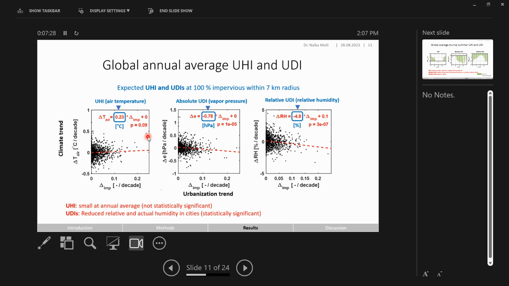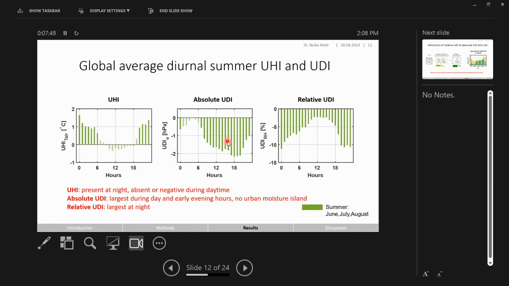However, when we're looking at absolute urban dry island measured in vapor pressure and relative urban dry island measured in terms of relative humidity, we find that both for absolute and relative urban dry island, there is a statistically significant urban dry island present at the global annual average. But I promised you beforehand to look at the diurnal and the seasonal patterns. So let's do that. For the urban heat island, this is the summer month average, the diurnal cycle.